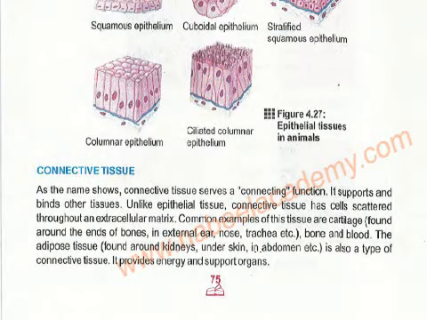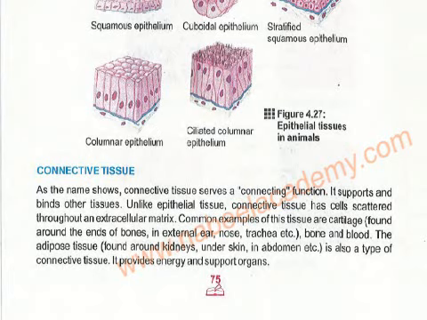Now comes the connective tissues. As the name shows, the function of connective tissue is connecting. It supports and binds with the other tissues, not like epithelial tissue. It has cells throughout the extracellular matrix. See, the epithelial cells are very closely packed together, but in connective tissues the cells are scattered in the extracellular matrix, which means outside the cells they are just scattered.